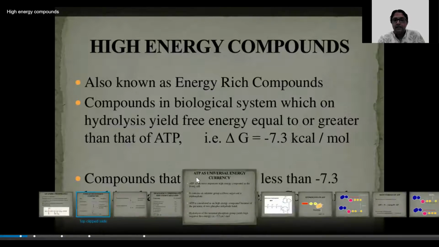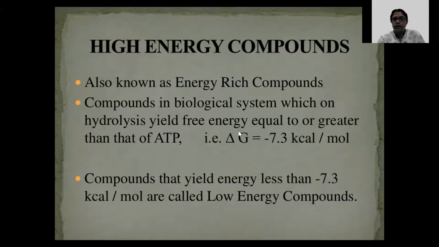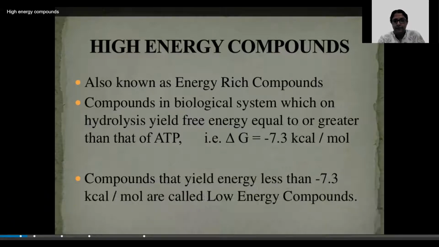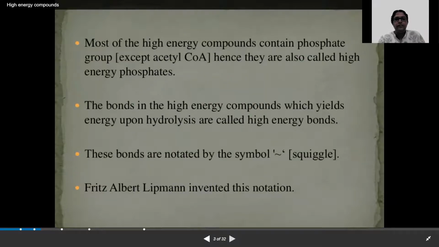And compounds that yield energy less than 7.3 kilocalories per mole are known as low energy compounds. Most of the high energy containing compounds contain a phosphate group except for acetyl CoA.